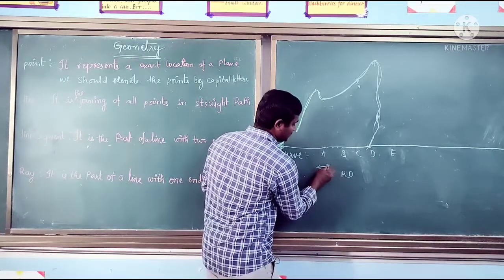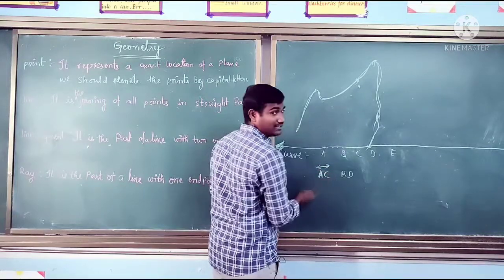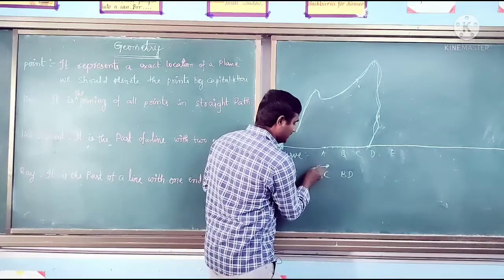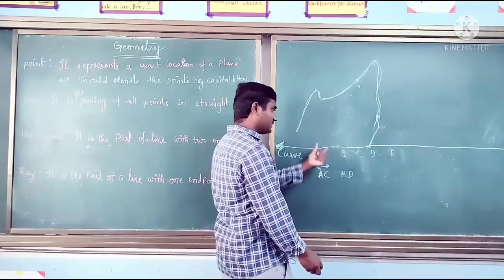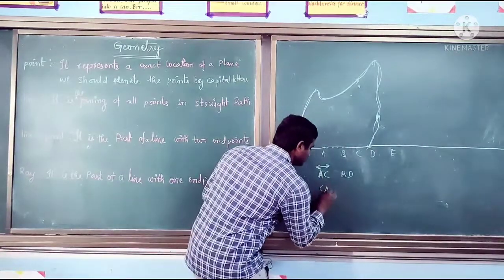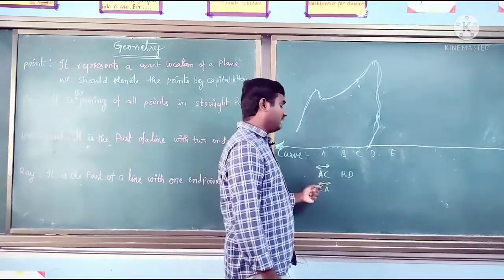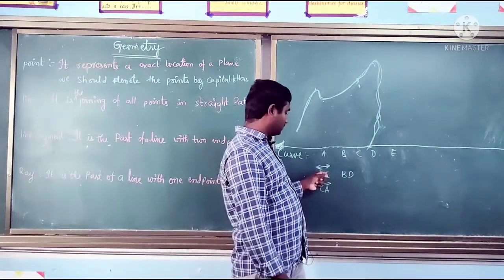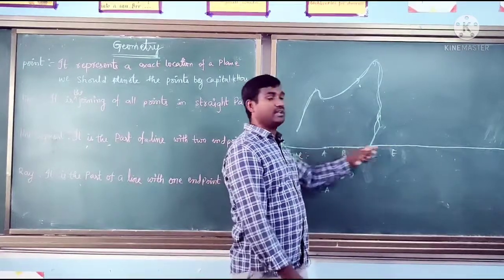This line is passing through A and C also. We can give the name as CA also, because it is passing in both directions. We can give AC or CA; both represent the same line only.